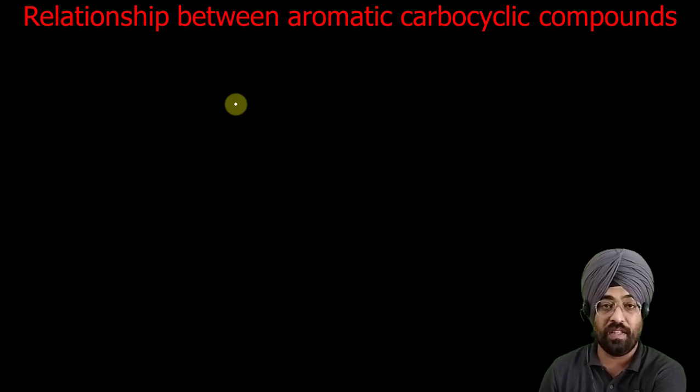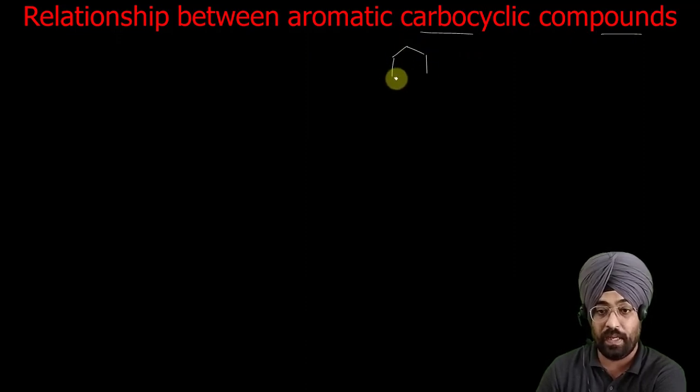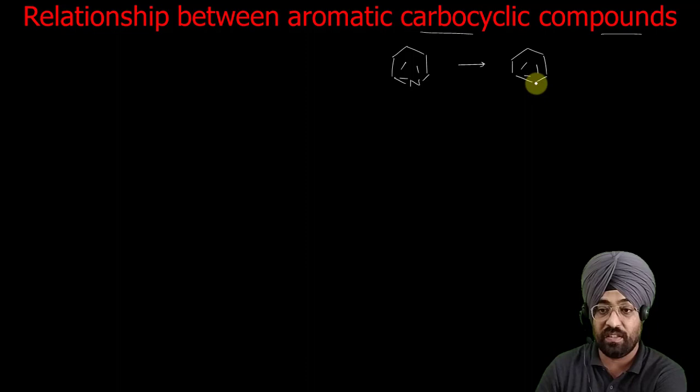As we have said, our aromatic heterocyclic compounds are derivatives of aromatic carbocyclic compounds. Like pyridine: this is our pyridine. We can consider it to be a derivative of benzene. If we replace this CH group of benzene by N, then we will get pyridine.